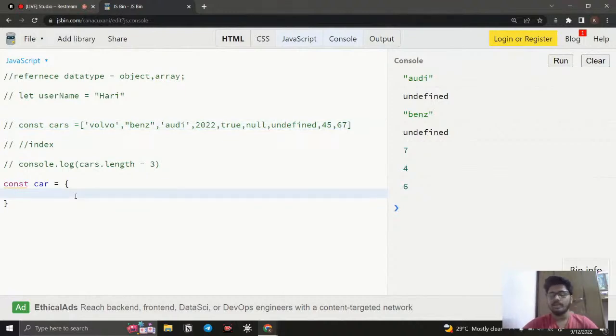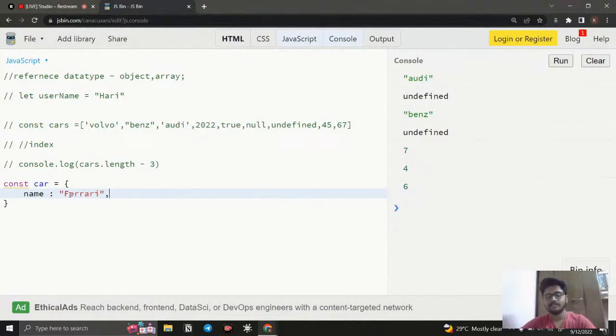And here you can give a key, colon, and a value. What does key value mean? Like how you declare a variable, the same like that. Here you can give the key and here you can give the value. For example, if I say name, here we can give the value Ferrari.